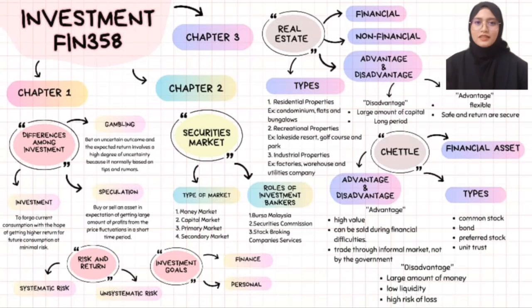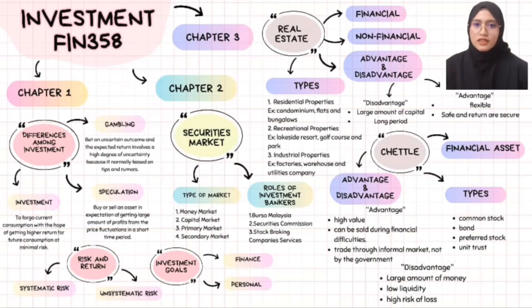Chattel is a non-financial asset traded in an informal market by buying and selling through dealers. Chattel's value is determined by supply and demand. For example, antique things, art objects, coins, Chinese ceramics, and classic cars. There are advantages and disadvantages of chattel.